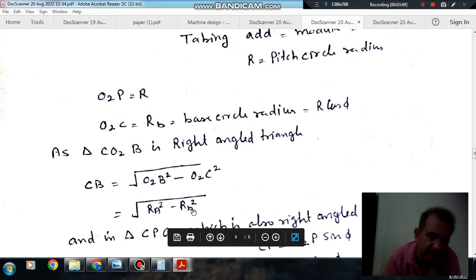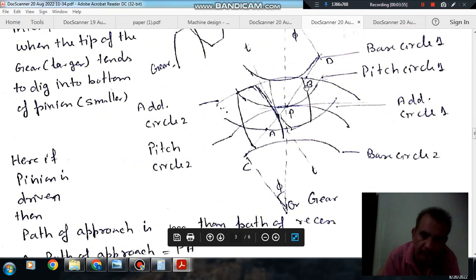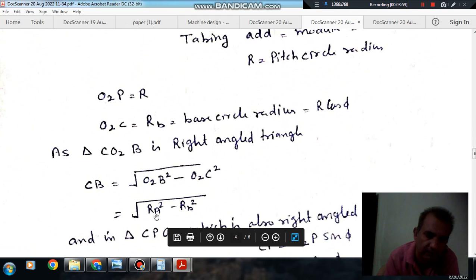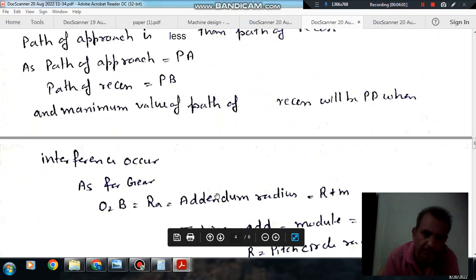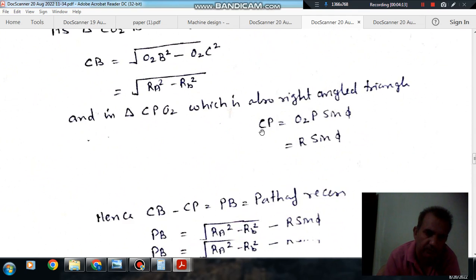So that is RA square minus RB square, under the root. This angle is phi, so we can take RB as R cos phi.